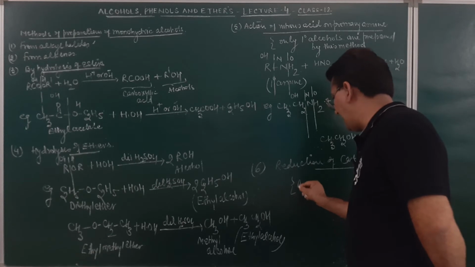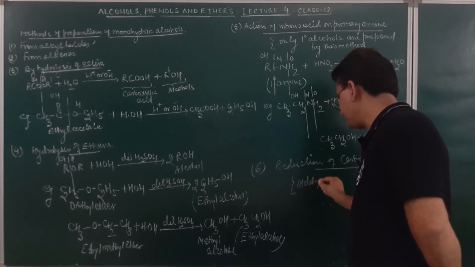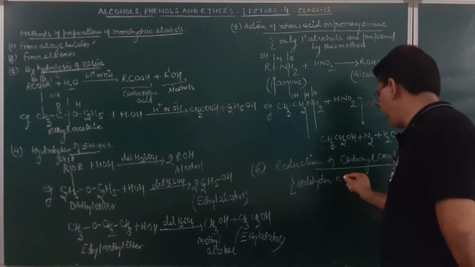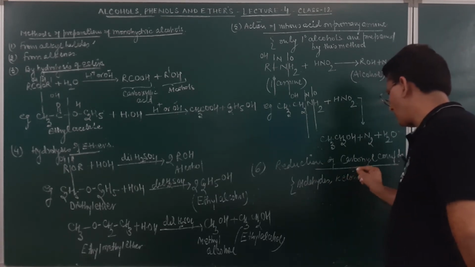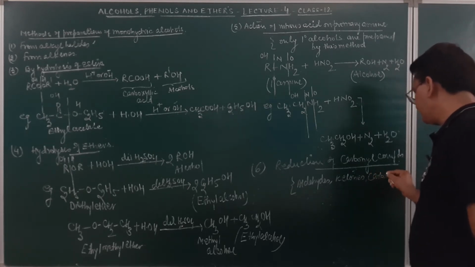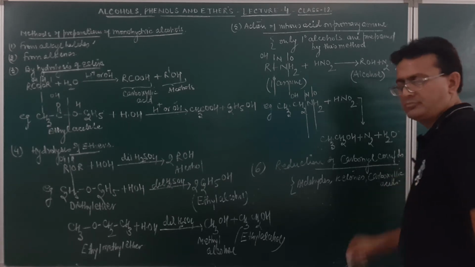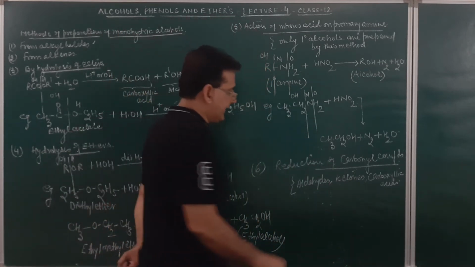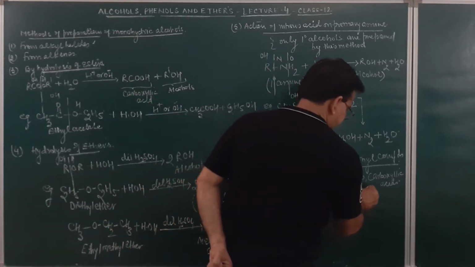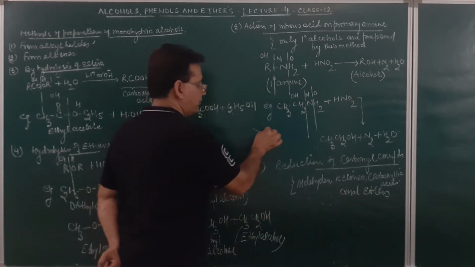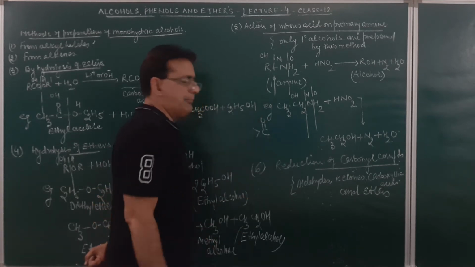So this can be either aldehydes, ketones, or carboxylic acids. Am I clear? And esters. All these compounds will be having this group. This is a carbonyl group.